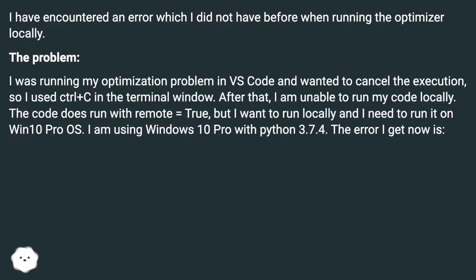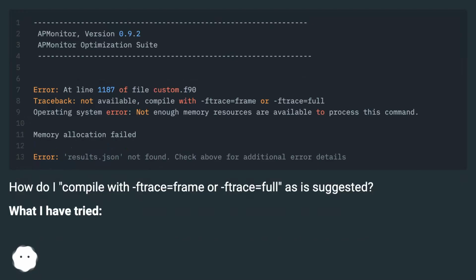The code does run with remote equals true, but I want to run locally and I need to run it on Win 10 Pro OS. I am using Windows 10 Pro with Python 3.7.4. The error I get now is... how do I compile with ftrace equals frame or ftrace equals full as is suggested?